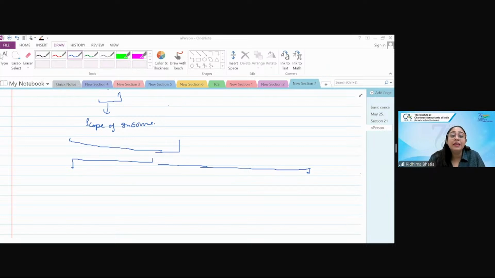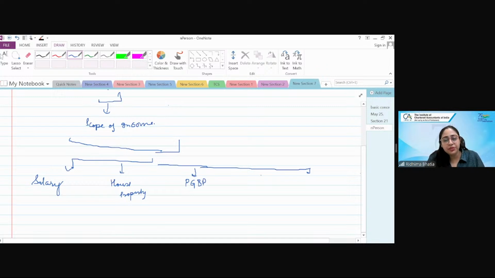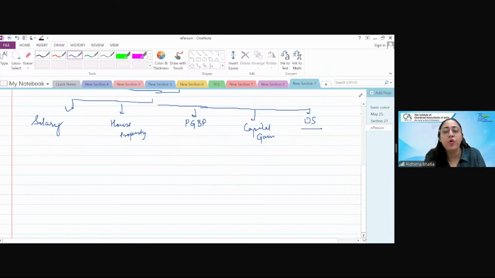know the 5 heads of income in proper chronology: first salary, income from salary, income from house property, income from profits and gains of business or profession, which we all call as PGBP, income from capital gain, and our residuary head, which is income from other sources. Right? I will not be telling you कि बस ये 5 head है. Let's discuss them at length for 5 minutes. Basically, क्या है? Important thing है.